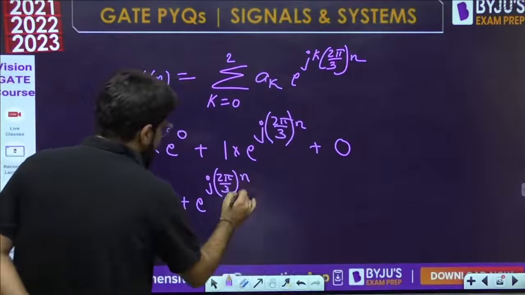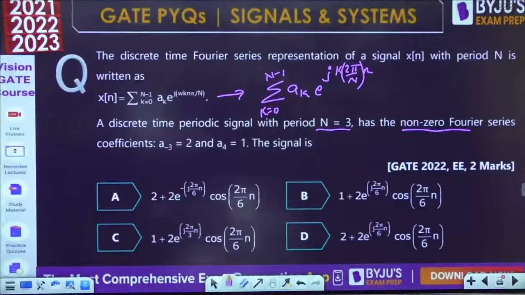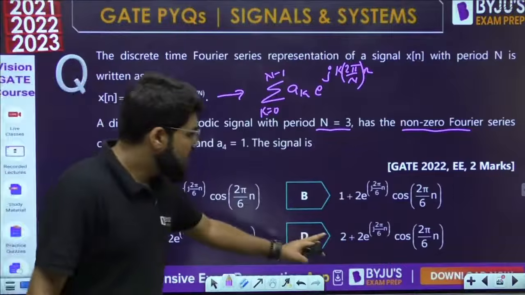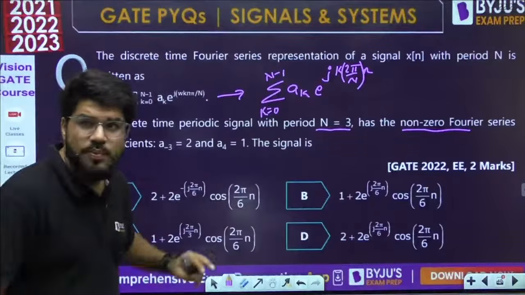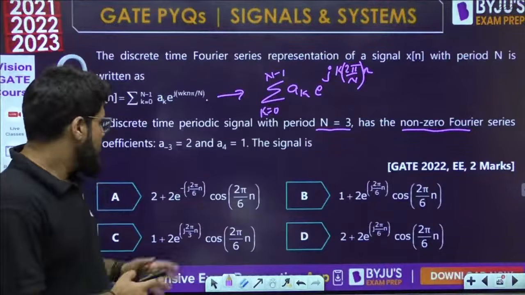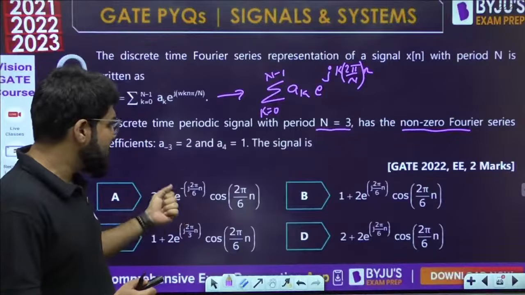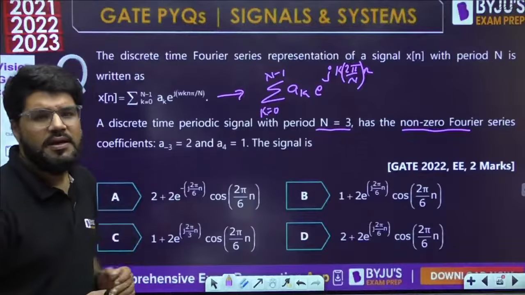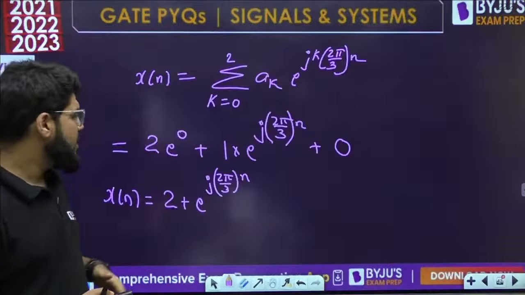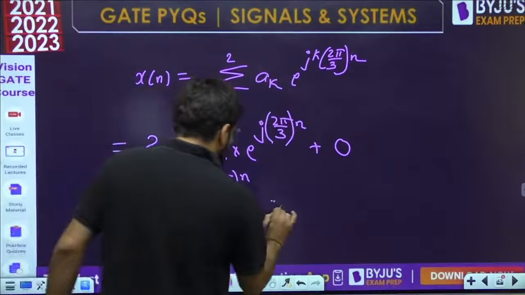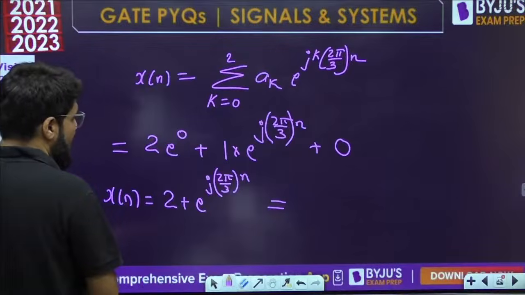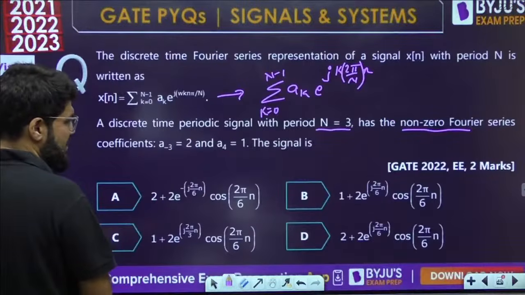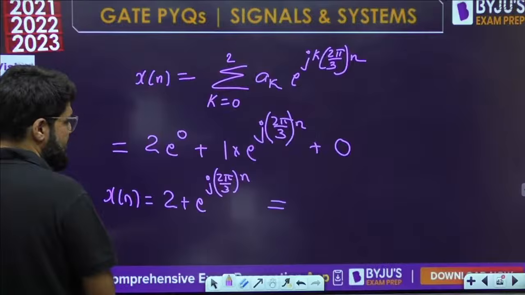2 plus e power j 2 pi by 3 into n. Okay, we have two options with 2 plus, but they are not matching up. First of all, how did 2 pi by 6 come, multiplied by cosine? So some basic calculation manipulation they are expecting, we will do that here. Here you have 2 pi by 3 and the options suggest going to 2 pi by 6.